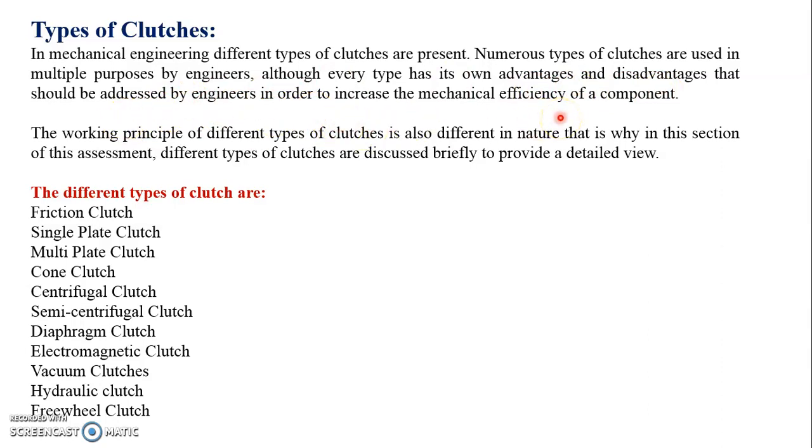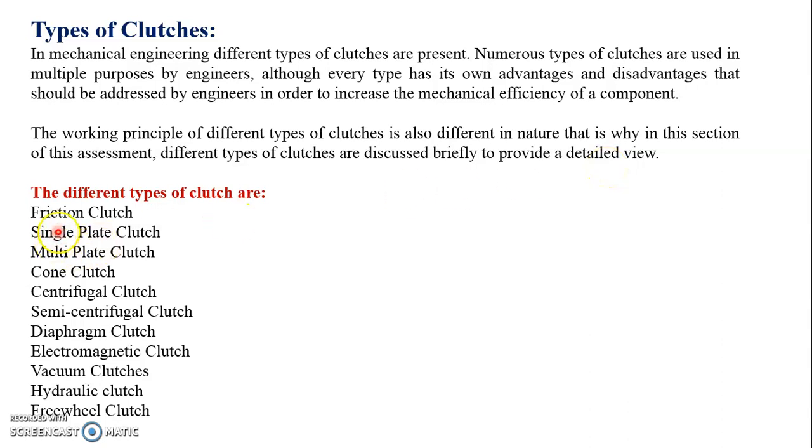As per the requirement of the engineer, we use different types of clutches for various models of vehicles. The working principle of different types of clutches is also different in nature. That is why in this section, different types of clutches are discussed briefly to provide a detailed view.